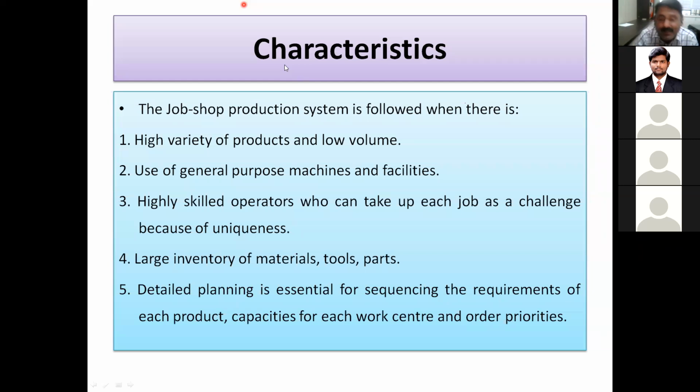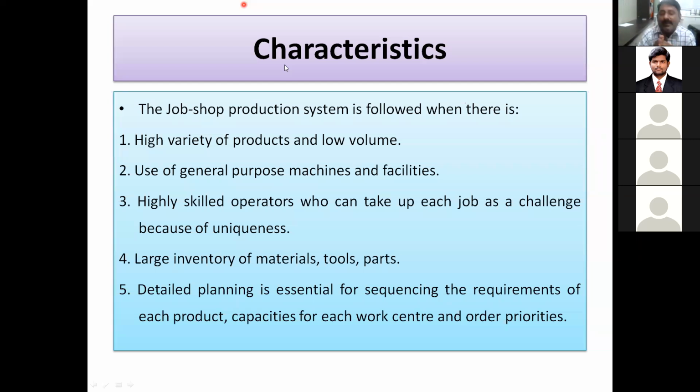What can you do? See, there are some skilled workers, highly skilled fitters in the industry, and they will use their skills, and they have some special purpose apparatus, and by using that they will remove the broken tap from that particular hole. So this is the highly skilled work. I am just giving the example of job shop production. There is one separate concept in big industry, the tool room, and highly skilled operators are there in the tool room. Like this, some complex operations are there, and such highly skilled operators are required. They will take this job as a challenge and they will accomplish it and complete it.